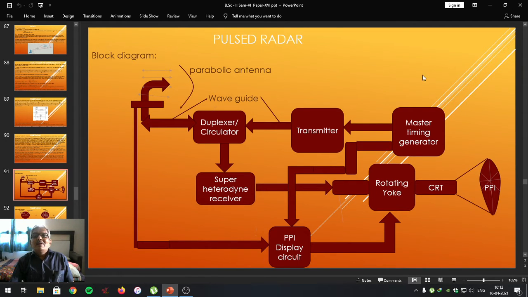Simultaneously, if the target is movable, the parabolic antenna is rotated accordingly. When the parabolic antenna rotates, the signal is provided to the PPI display circuit control, which rotates the rotating yoke that also rotates the plan position indicator so as to synchronize the moving target with the PPI indicating device on which the blip of the target is going to be indicated. So this is how the pulse radar works, whose block diagram we have studied.